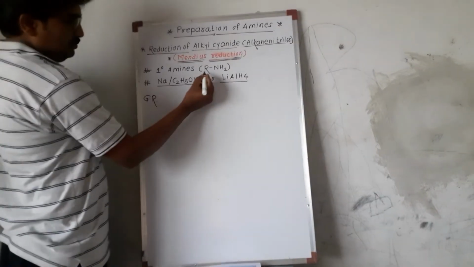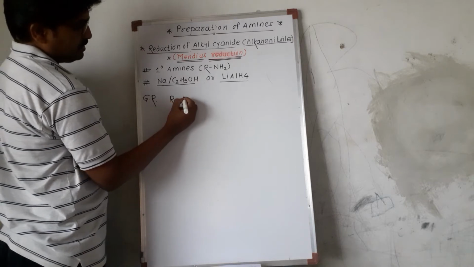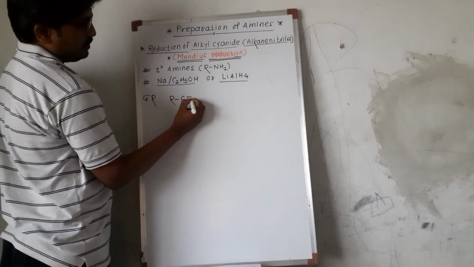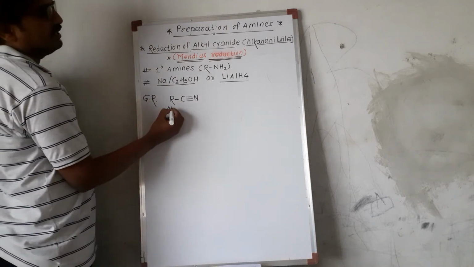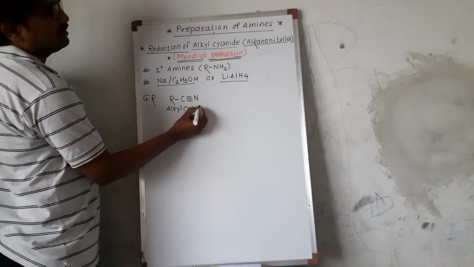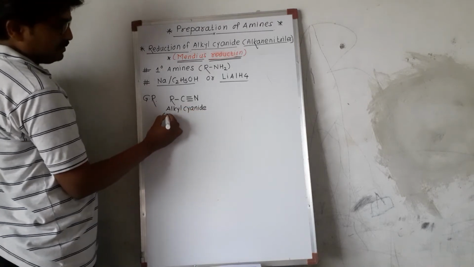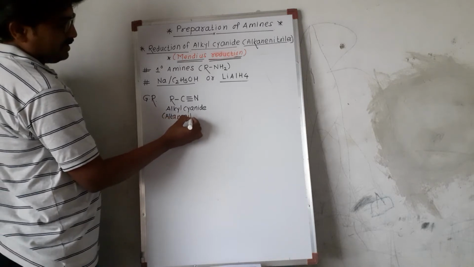So first take the general reaction. What is the general reaction? Take alkyl cyanide, that is RC triple bond N, or RCN, that is alkyl cyanide, also called alkane nitrile.